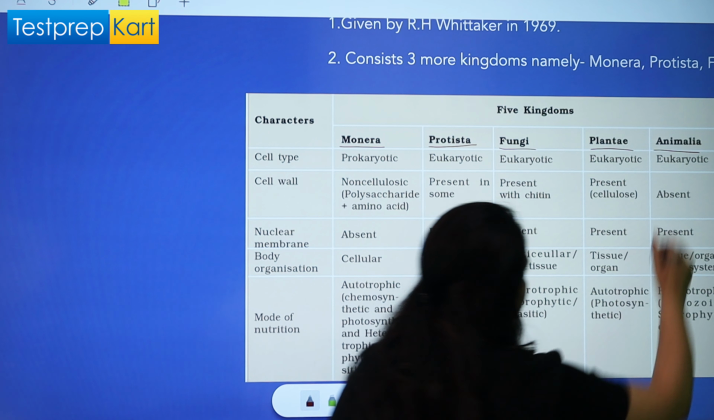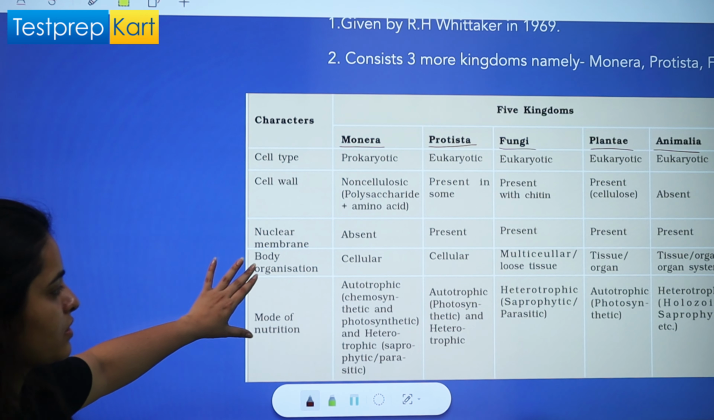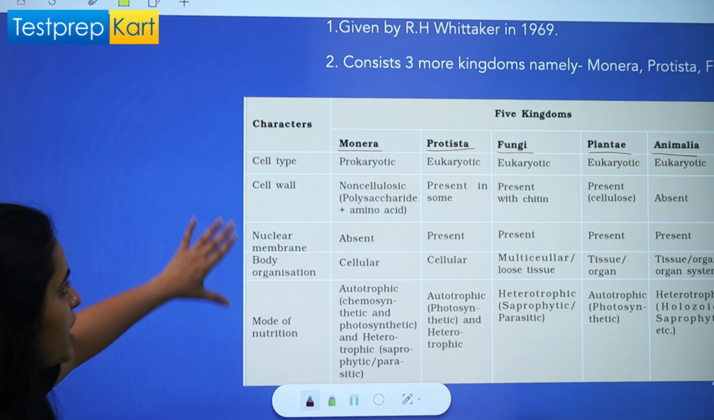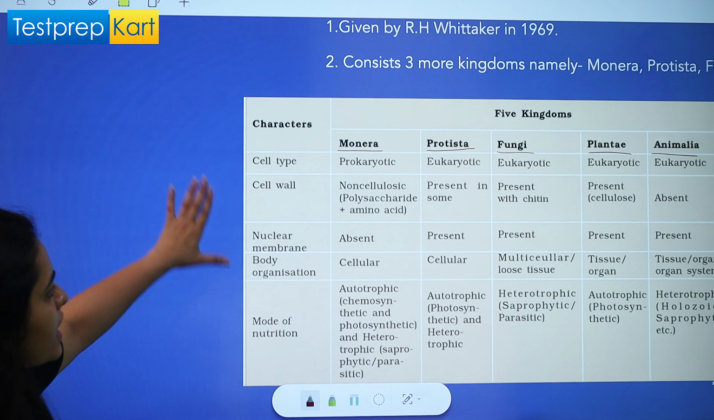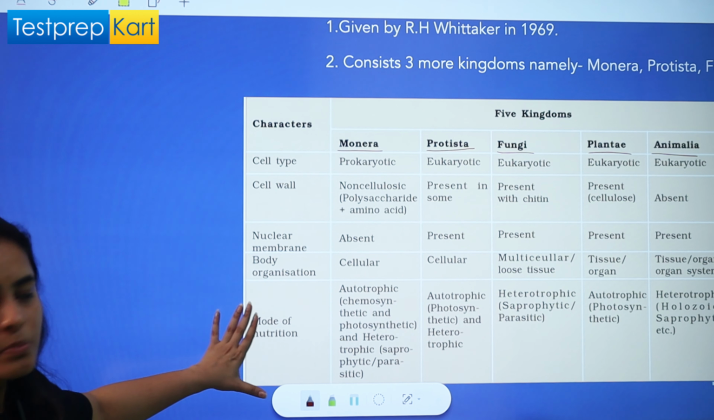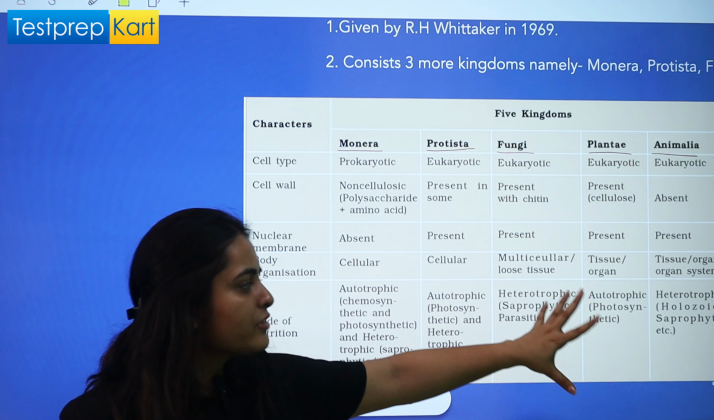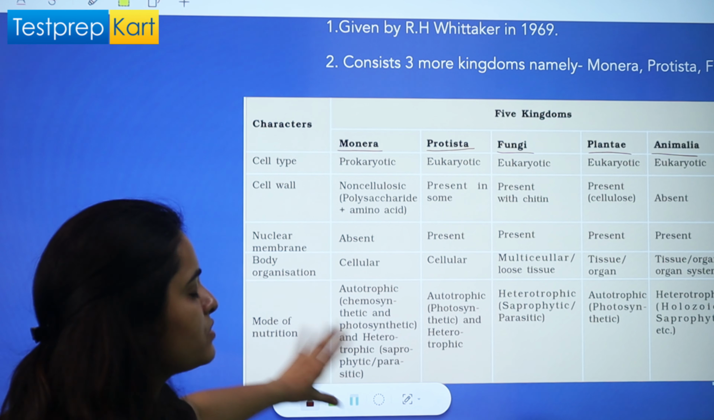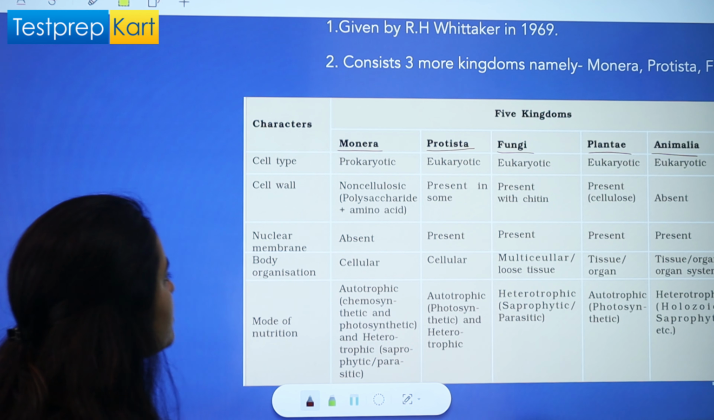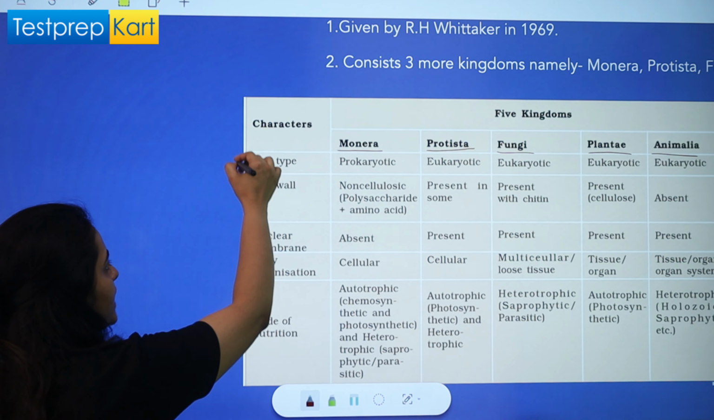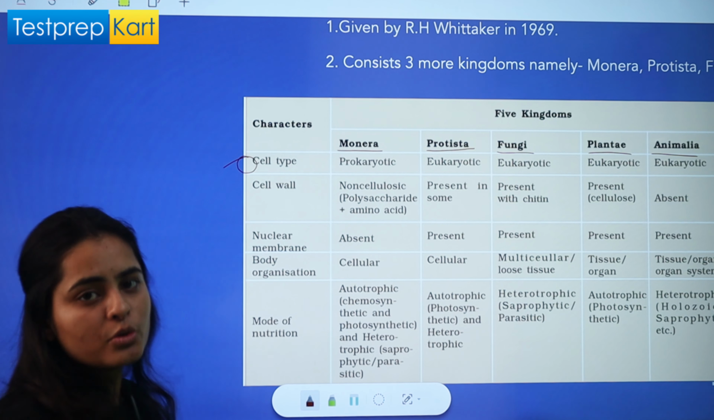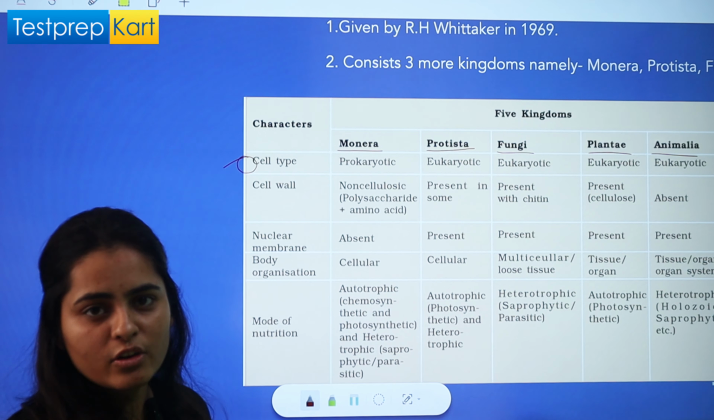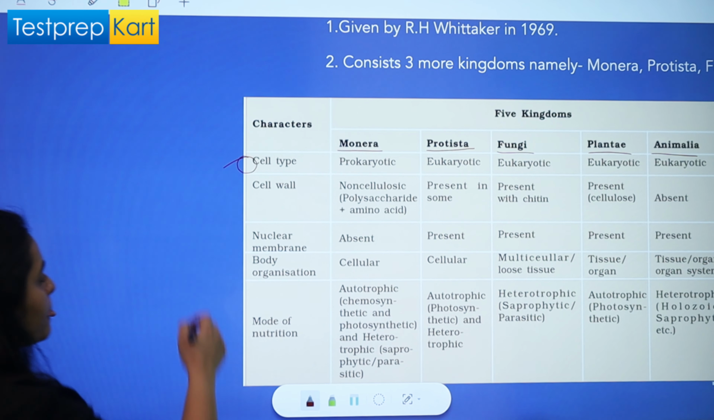So what is the actual basis of classification in this five kingdom classification? We have written the characters. There are in total five characters on which these five kingdoms are classified. Number one, we have cell type, that is, what type of cell they have. We know that there are two types of cells, prokaryotic and eukaryotic cells, right?